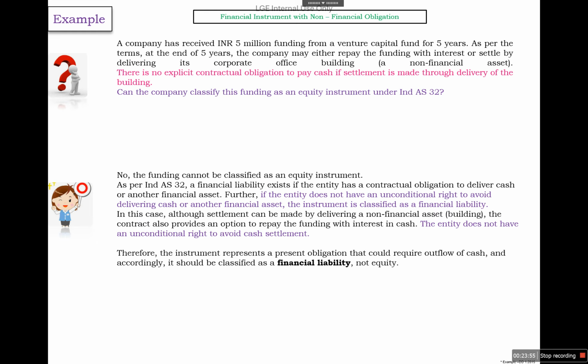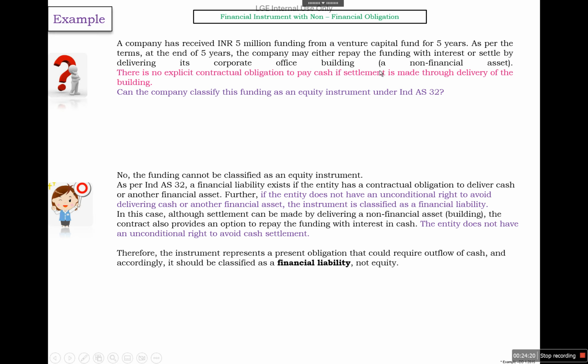So, if we check the liability definition of financial asset, it is a contractual obligation to pay cash or another financial asset. So, in this case, if the entity does not have an unconditional right to avoid delivering the cash or another financial asset, the instrument is classified as a financial liability.